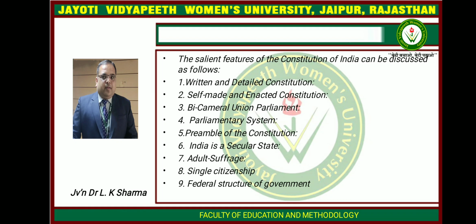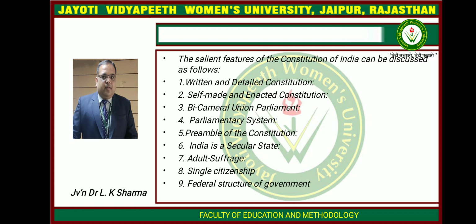The constitution became fully operational with effect from 26th January 1950. We celebrate this day as our Republic Day. The Constitution of India is thus a self-made and duly enacted constitution. The third one is bicameral union parliament. The constitution provides for the bicameral legislature at the union level and names it as a union parliament. It has two houses. First one is Lok Sabha, that is called the lower house, and other is Rajya Sabha, that is called the upper house.